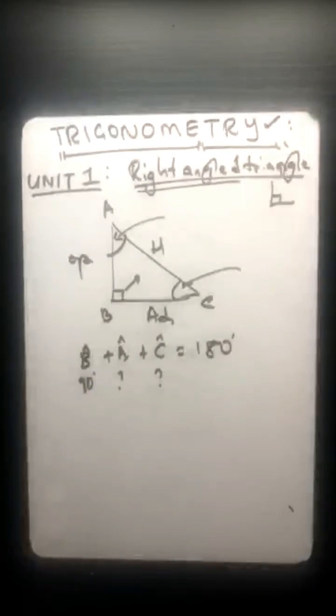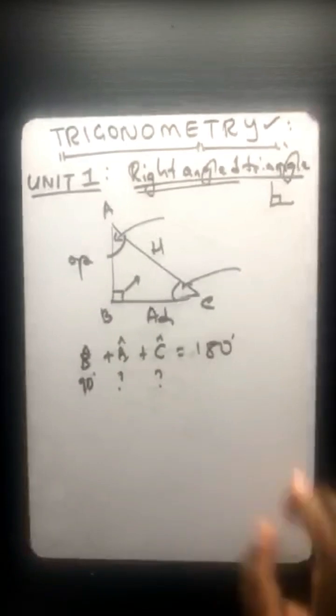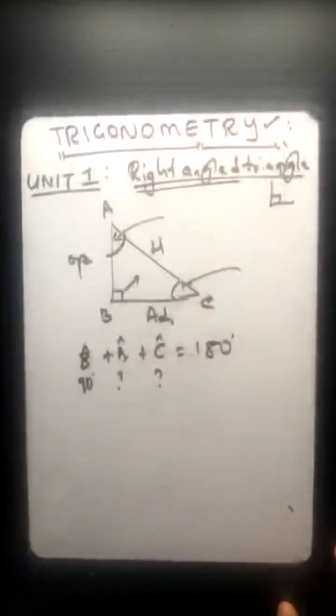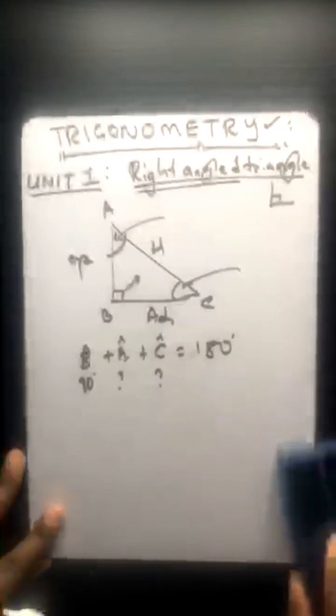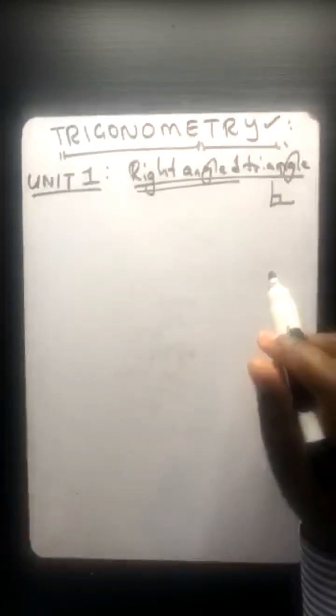So that's what I also wanted you guys to remember as far as a right angled triangle is concerned. So I think now I can just quickly remove all of those. Remember, we are still under unit 1 where we talk about a right angled triangle. But remember, because you guys are in grade 12, you are very much close to being a university student. So now we take things a bit deeper.